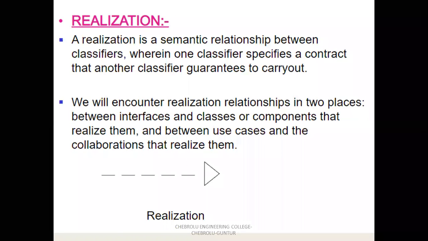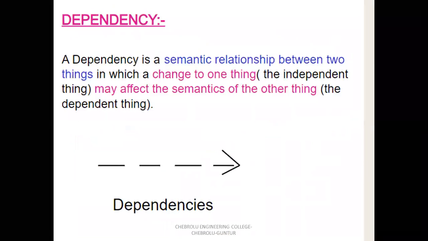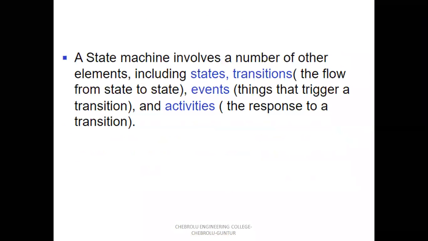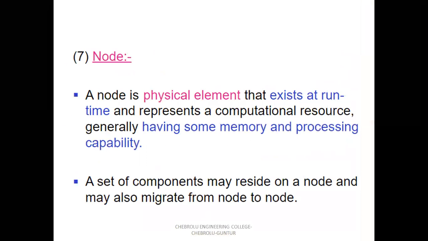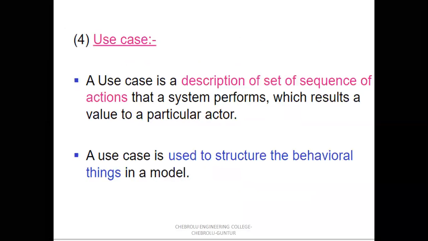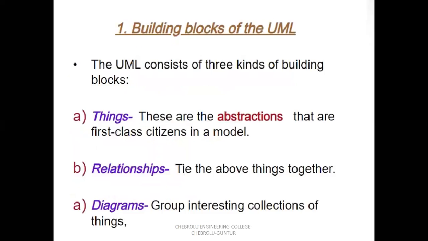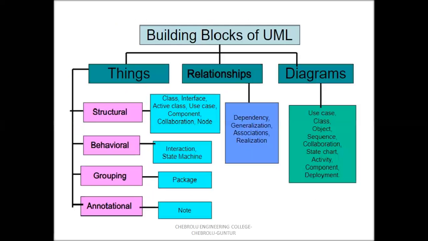Okay. Next, the second building block of UML is relationships. So there are four types of relationships: the first one is dependency, the second is generalization, the third is association, and the fourth is realization. So the second building block is relationships.